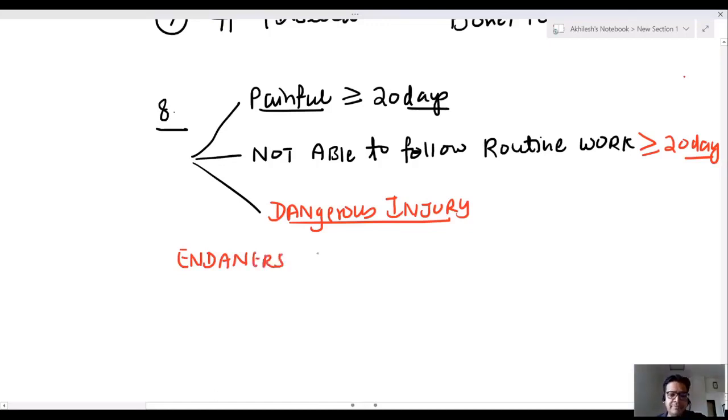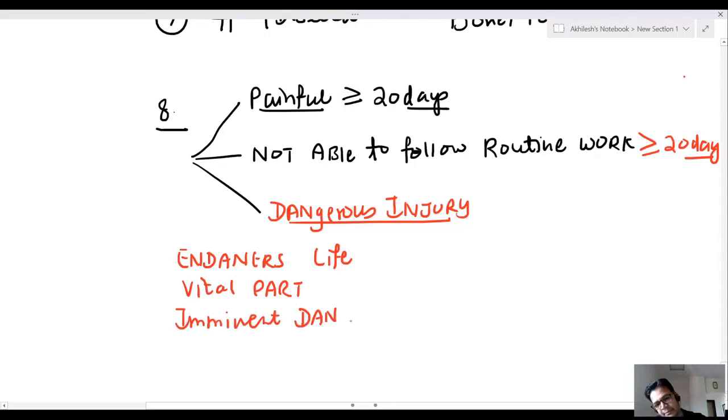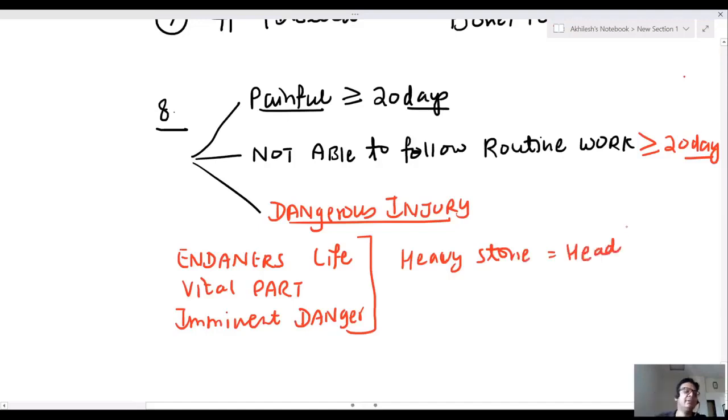Dangerous injury means an injury which endangers your life, which affects a vital part of the body, which causes imminent danger to the life. I am giving you an example. See, sir, a heavy stone hitting on the head. This is a dangerous injury.